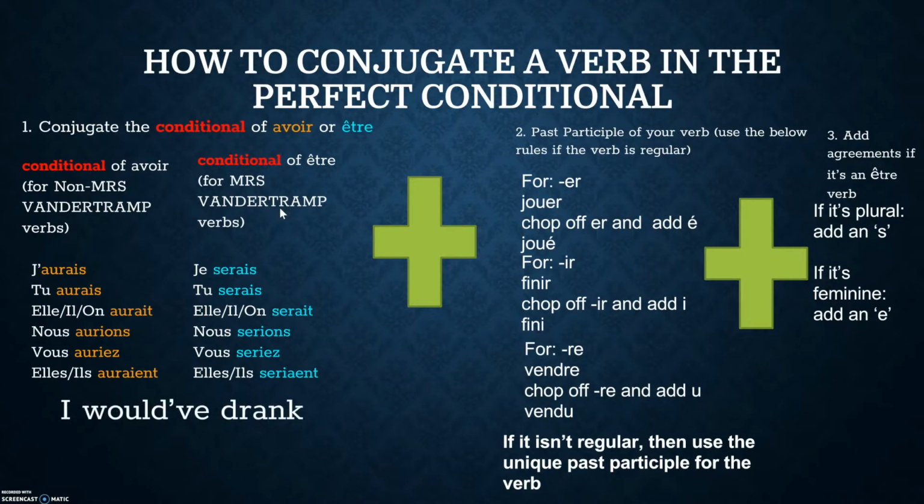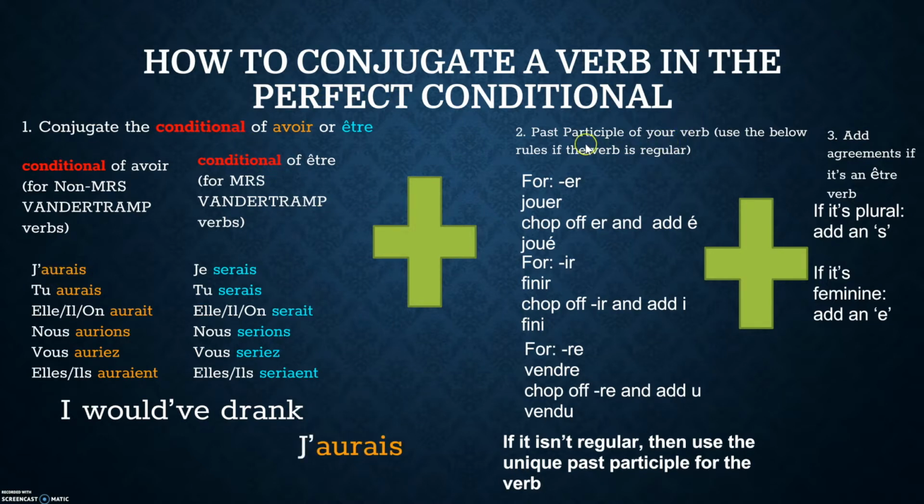So if you want to say something like "I would have drunk," we know that "would have" plus something requires you to use the past conditional. The verb involved here is boire, so we have to conjugate boire in the past conditional. Boire is not a Mrs. Van der Tramp verb, so we're going to have to use the conditional of avoir. The personal pronoun here is je, so the conditional of avoir in the je form is j'aurais. So that's the first half of the conjugation done.